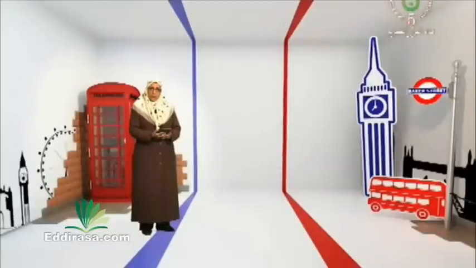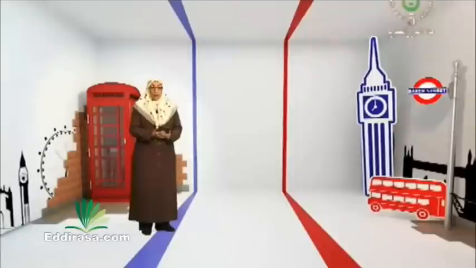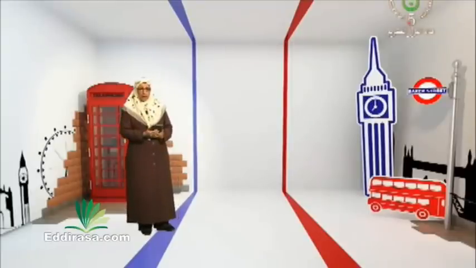Let's start now by reading the words. Found, invaded, reign, hieroglyphs, sovereign, and bury. Remember that when we did the exercise last time, I told you that when matching words and definitions or synonyms, you have to pay attention to the category of word you are matching. Let's see now the words we have in the table.